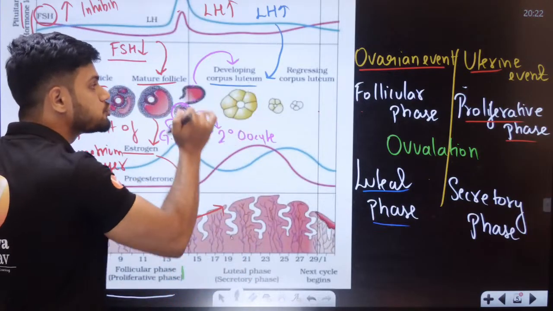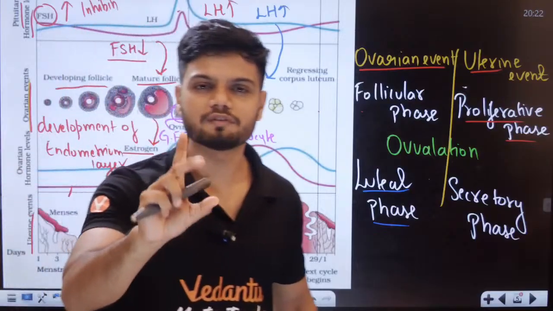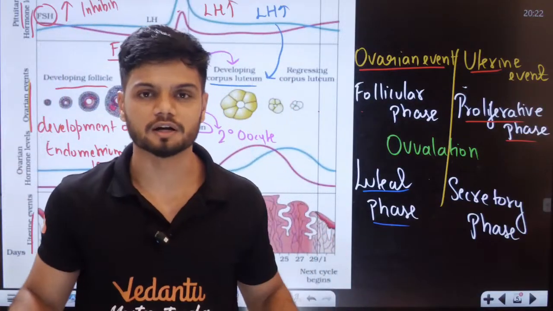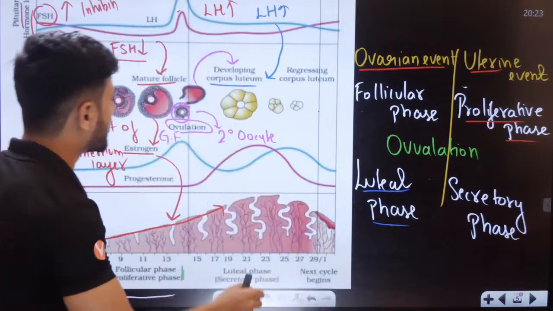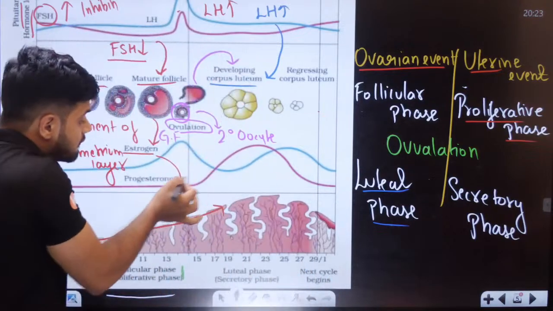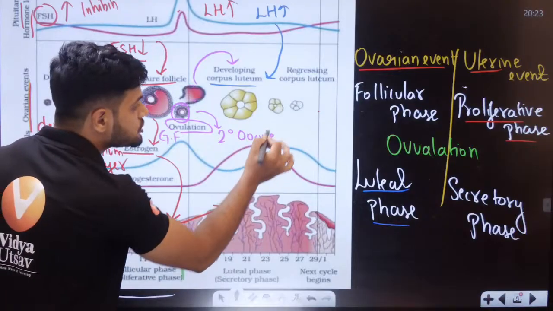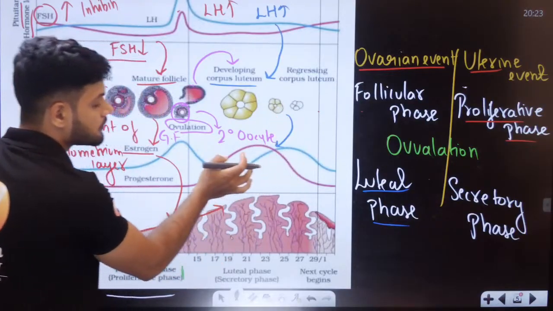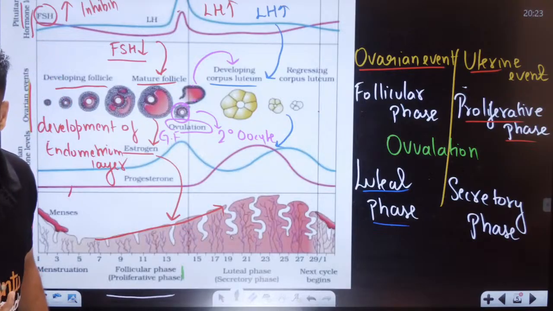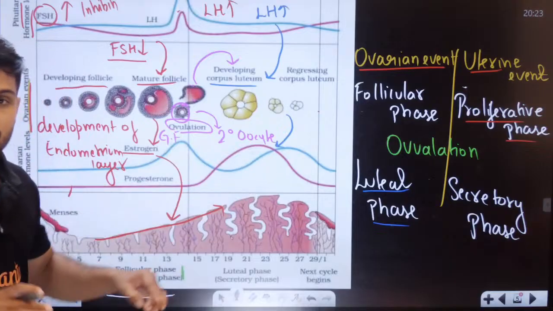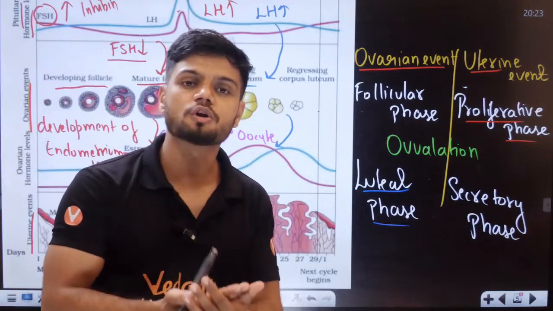Now this corpus luteum has only one single job in the world, to produce progesterone. Need PYQ alert. So this corpus luteum will increase the progesterone level. Can you see the red line here, students? There is an increase in progesterone. Now, what is the main function of progesterone, students?